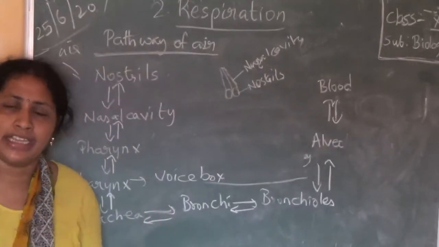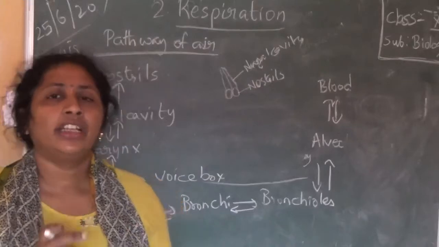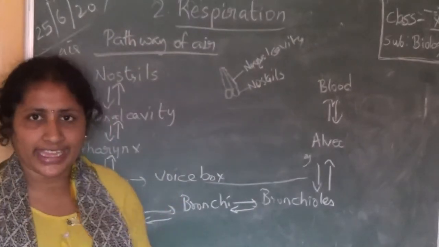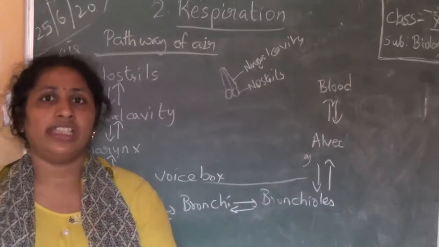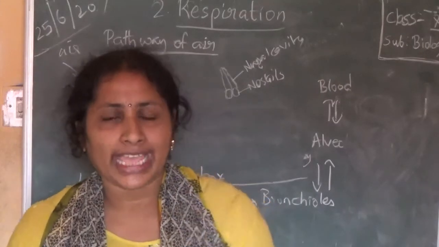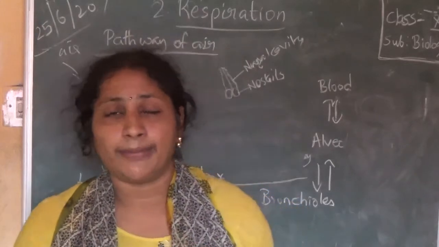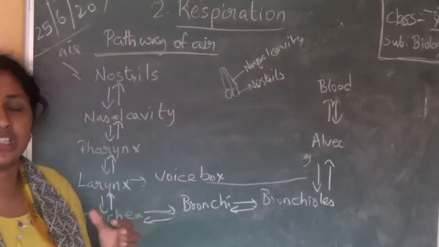So just remember, larynx is the voice box which is present nearby pharynx. Due to larynx only we are able to talk. If larynx is not there, you will not be able to talk. Voice, that's why we are calling it as voice box.